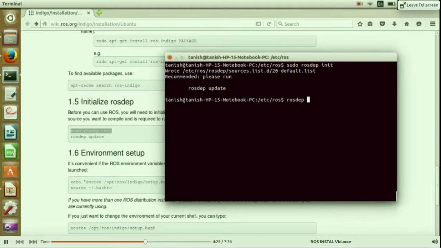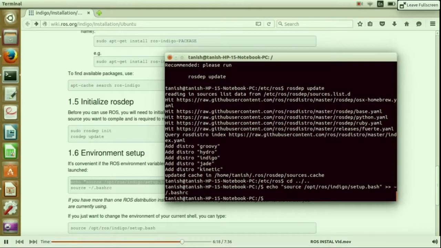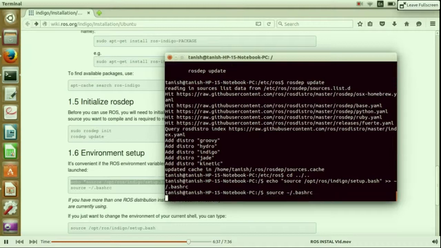Now our next task is to set up our environment. Just copy the command given in the website and it will set up our environment. Now if we have more than one version of ROS installed, we might want to change the environment of our current shell. So we can simply type source /opt/ros/indigo/setup.bash.